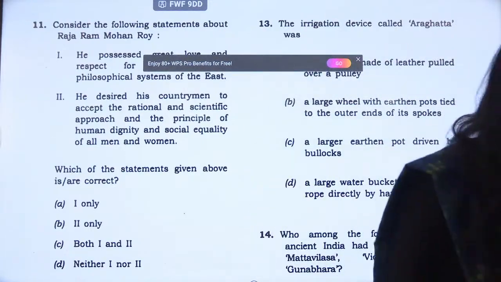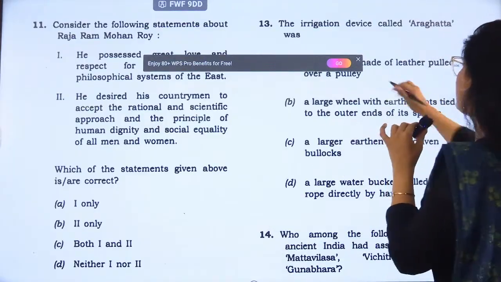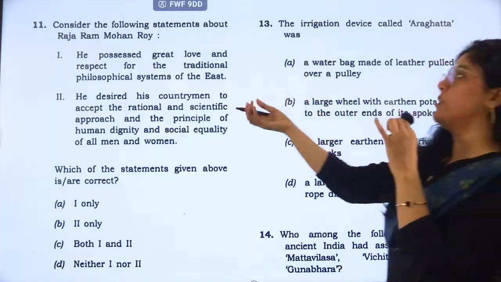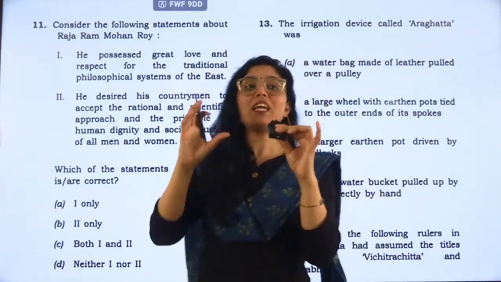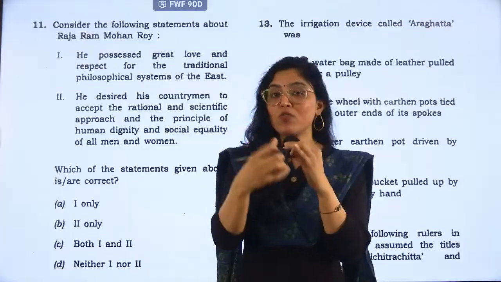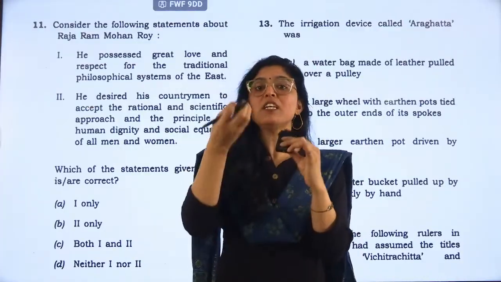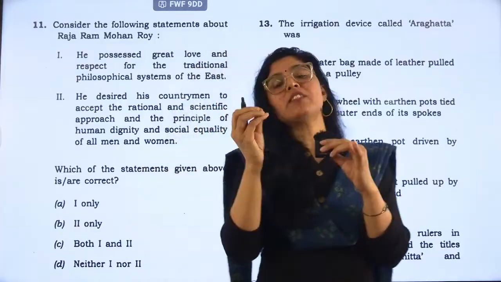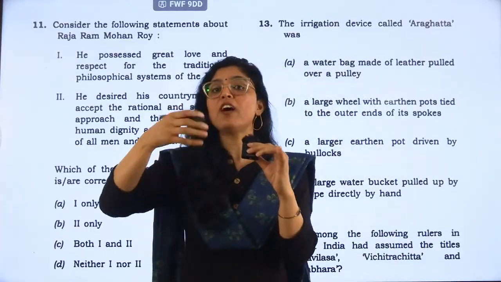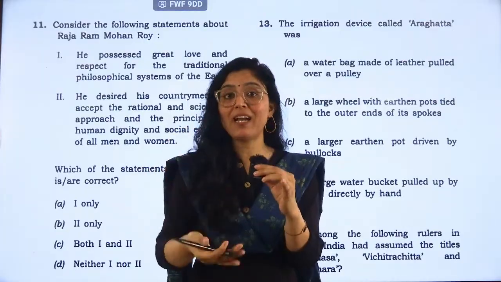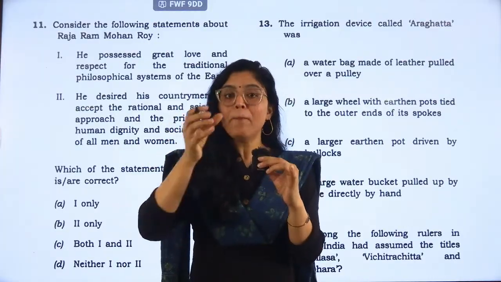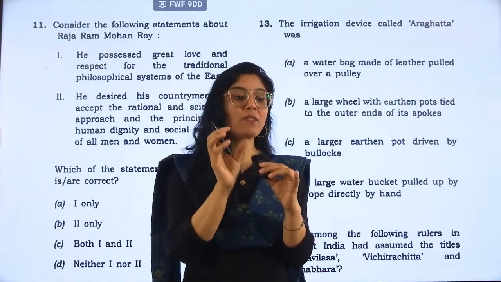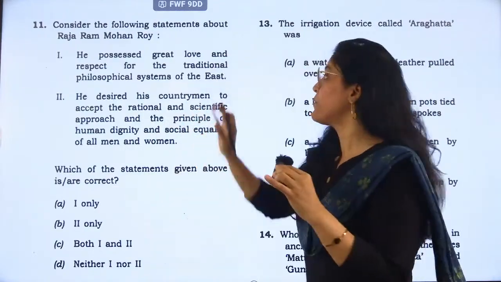So looking at the question, we can see Raja Ram Mohan Roy, right? This question came. So we know that these reformers, what role did they play? So we can easily expect questions from the social religious reformers, from the regional reformers at the local level, every time UPSC asks. What we have seen by the 2025 paper is that the themes are repeated, but the question can be different, right? So always look at the themes and try to mug up the facts, right?